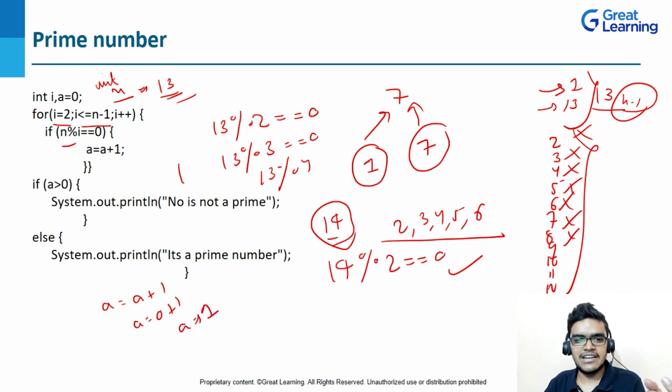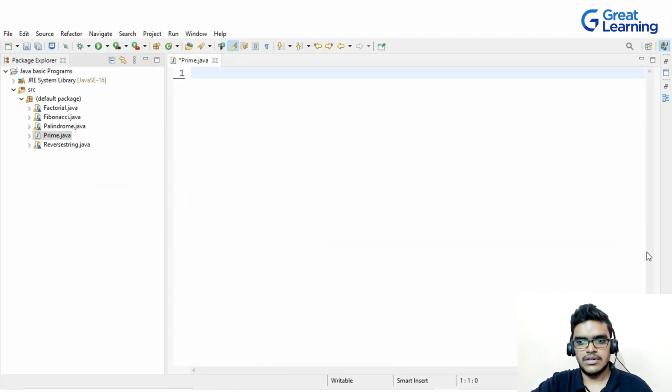So here you can see that if the number is divisible, then there will be an increment in the value, right? So I have simply put here the simple logic: if a is greater than 0, then the number is not prime, or else it's a prime number. So this is the basic logic from where we can solve the prime number program. Now let's start with the coding part of the prime number.